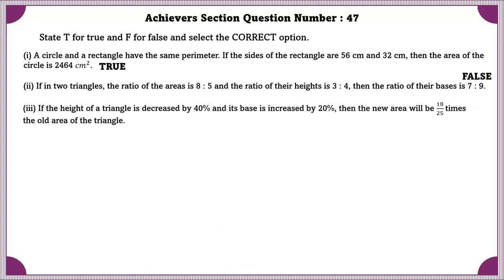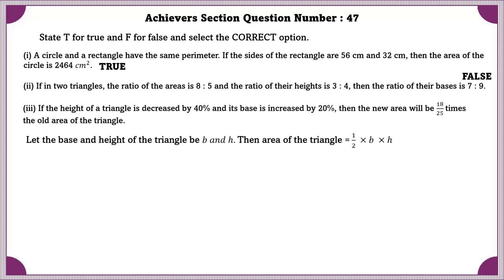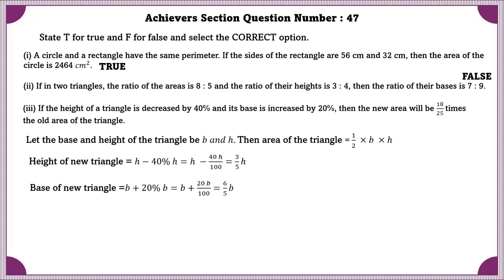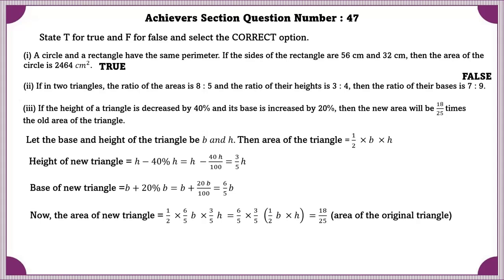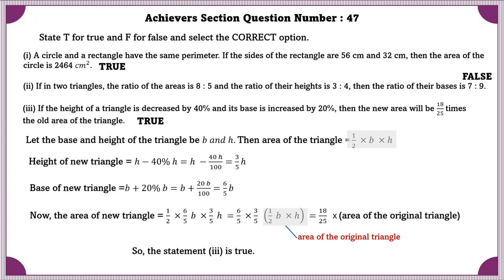Third one, if the height of the triangle is decreased by 40% and its base is increased by 20%, then the new area will be 18 by 25 times the old area of the triangle. Let the base and height of the triangle be B and H. Then the area of the triangle is equal to 1 by 2 into base into height. Height of the new triangle is equal to height minus 40% of height, which is equal to 3 by 5 height. Now base of the new triangle is equal to B plus 20% B, which is equal to 6 by 5 B. Now the area of the new triangle is equal to 18 by 25 into area of the original triangle. So the third one is true.